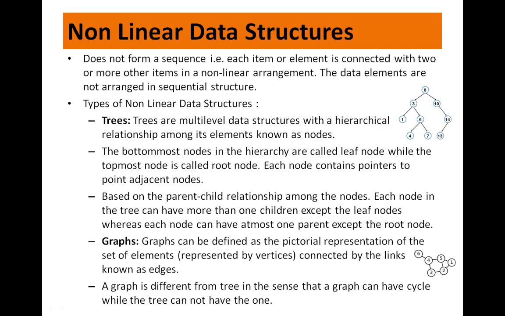Next, what you have is graphs. Graphs can be defined as the pictorial representation of a set of elements which are represented by vertices. These are nothing but the vertices. The numbers you can see written are nothing but the vertices, right? And they are connected by links called edges. A graph is different from trees in the sense that a graph can have cycles while trees cannot have cycles.